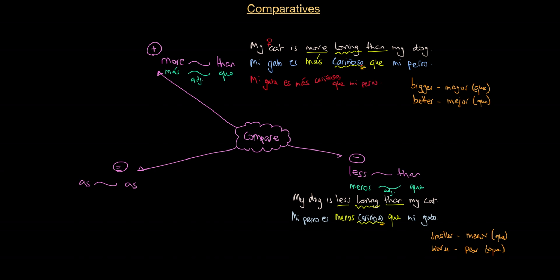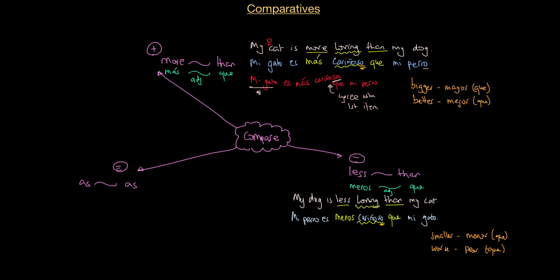All right? So we need to remember, really important, that the ending of the adjective needs to agree with the first item of the comparison. Okay, it doesn't matter in this case whether my dog is male, female, whether I've got 1 or I've got 35. It doesn't matter. The important thing is this: the cat. If the cat is masculine, I'll put it in masculine singular. If the cat is female, I'll put it in feminine singular. If I've got 2 male cats, I'll put it in masculine plural. If I've got 2 female cats, I'll put it in feminine plural. Okay, so it really needs to agree with this first item.